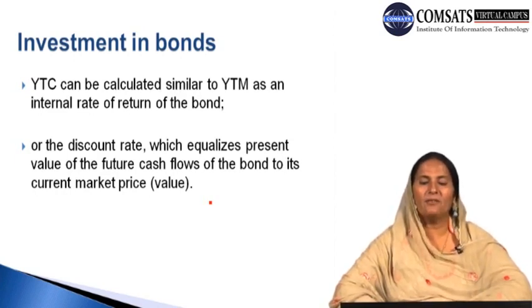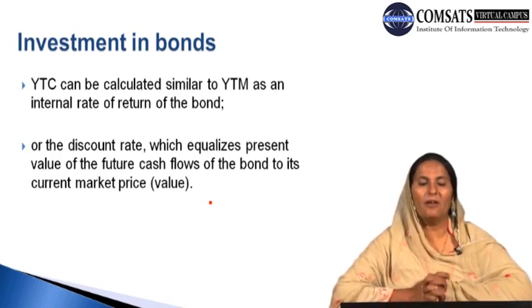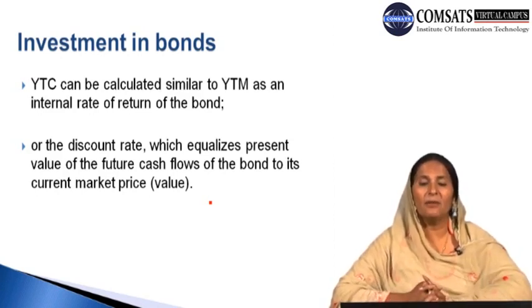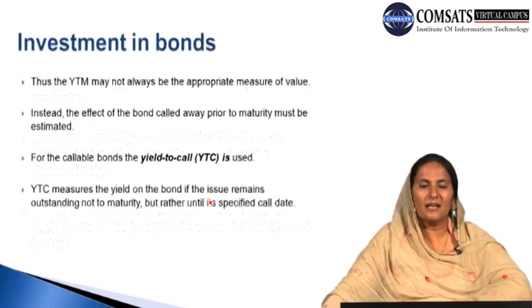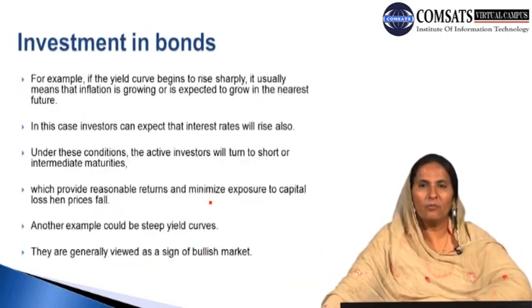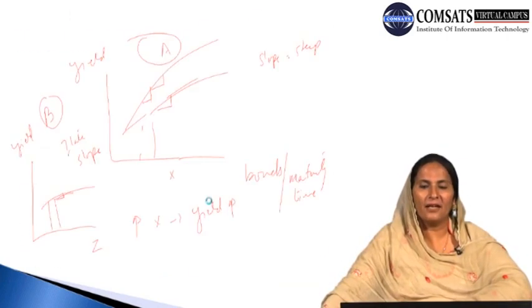It is the discount rate which equalizes the present value of the future cash flows of the bond to its current market value. So we can say that YTC can be calculated similar to YTM, or in other words it is the discount rate which equalizes the present value of future cash flows of any bond to its current market price. And this was the 2 days lecture, and we can continue with our summary at the end of the lecture.